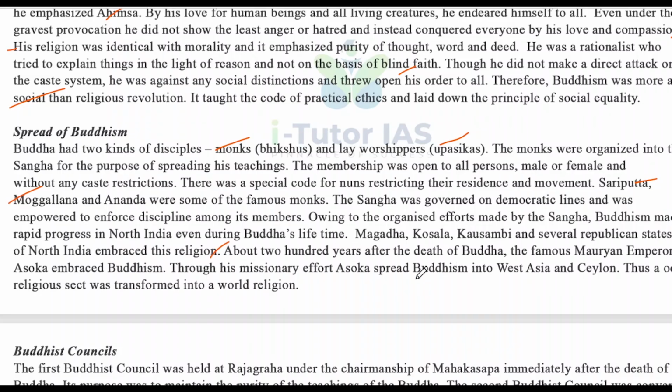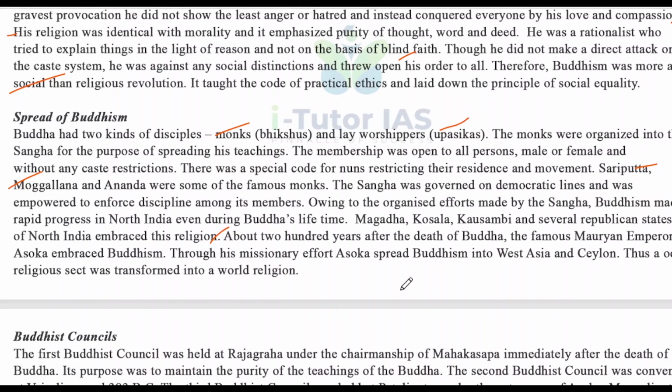About 200 years after the death of Buddha, the famous Mauryan emperor Ashoka embraced Buddhism. We will discuss this in later chapters. Through his missionary effort, Ashoka spread Buddhism into West Asia and Ceylon. Thus, a local religious sect was transformed into a world religion. So this is about the spread of Buddhism.